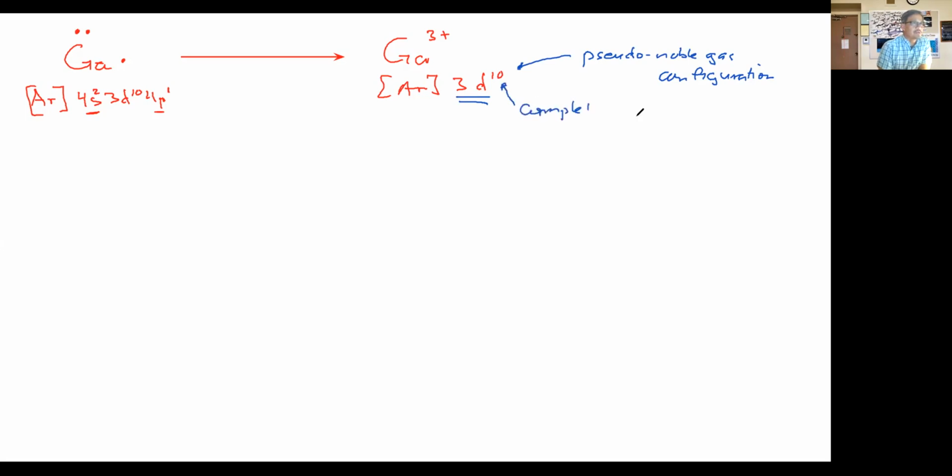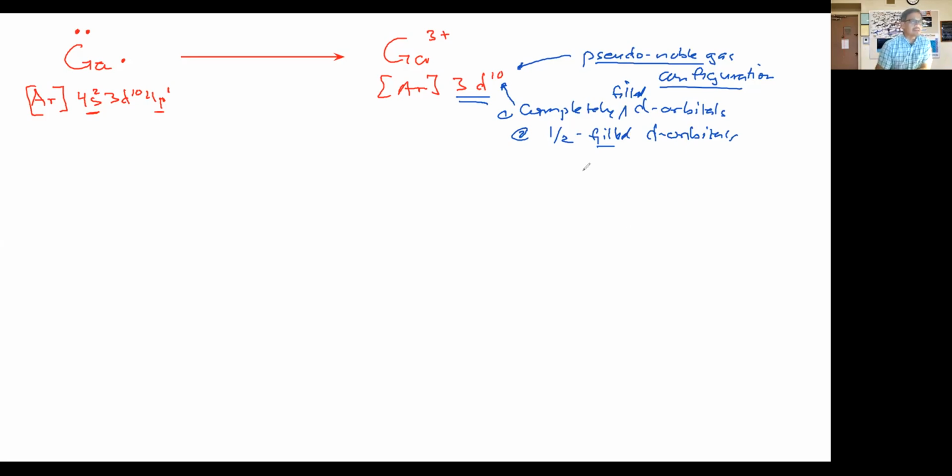Completely filled d orbitals will also provide a certain amount of stability, as well as half-filled d orbitals. This is the criteria to define a pseudo noble gas configuration: either a completely filled d orbital or a half-filled d orbital. In either case, we have a more stable atom than if it weren't half-filled.